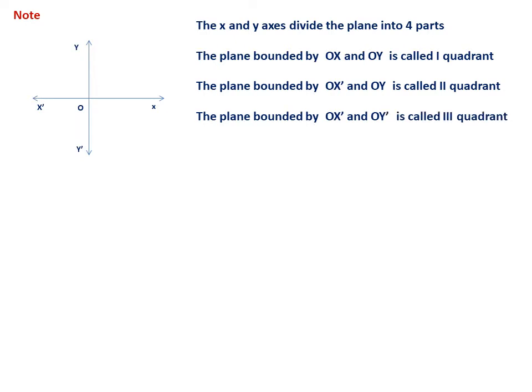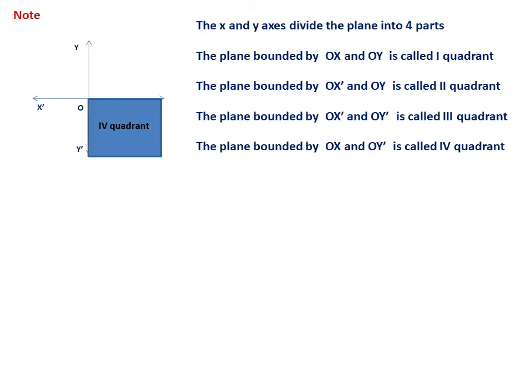Similarly, the plane bounded by OX' and OY', that means the negative x-axis and negative y-axis, is called the third quadrant. So these are the names of the quadrants. And the last one is the plane bounded by OX and OY', that is, the positive x-axis and negative y-axis. That is called the fourth quadrant. So these are the basics we should always remember.